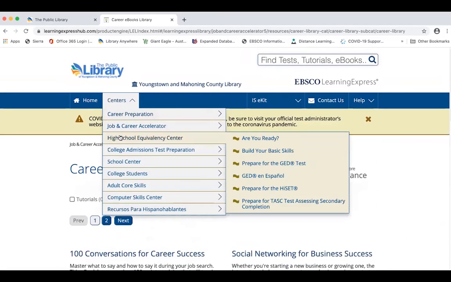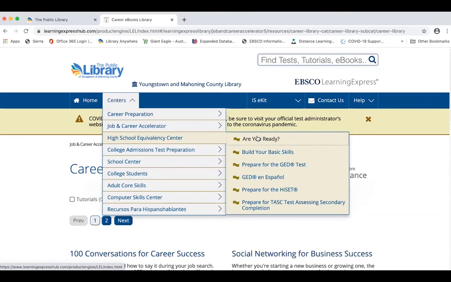From this center, we're going to the High School Equivalency Center. And for those who are curious, the High School Equivalency Center is called that now because one company, Pearson VUE, purchased the rights to the acronym for the GED. So only that company offers the GED test instead of a GED diploma. And when you do complete your test, whether it's a GED or one of the others, what you receive is a high school equivalency diploma now.